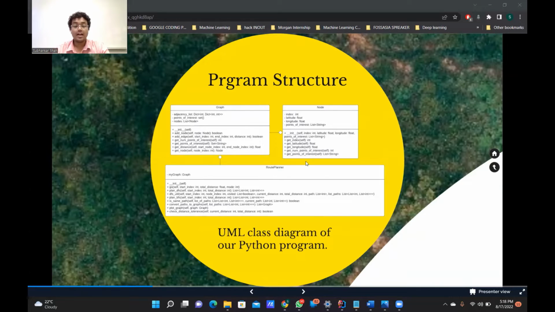The route planner class, which plans the route, takes a graph object and contains a function called go, which takes the start index, total distance, and the mode. Function go then internally calls the plan BFS or plan DFS function according to the mode which is being inputted by the user. The two functions return a list of graphs for all possible paths that can have a loop.